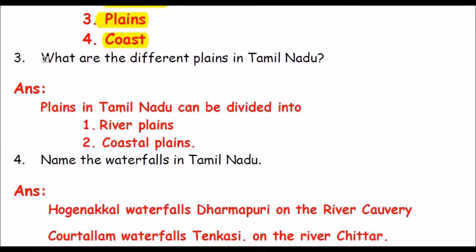Question number 3. What are the different plains in Tamil Nadu? Answer is, plains in Tamil Nadu can be divided into river plains and coastal plains.